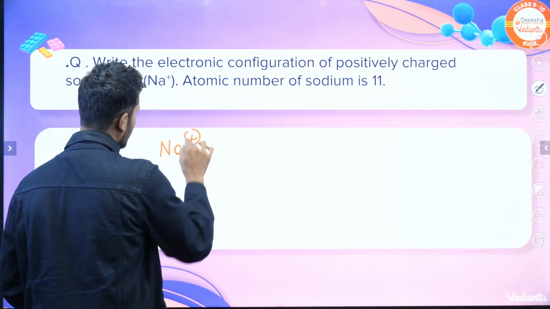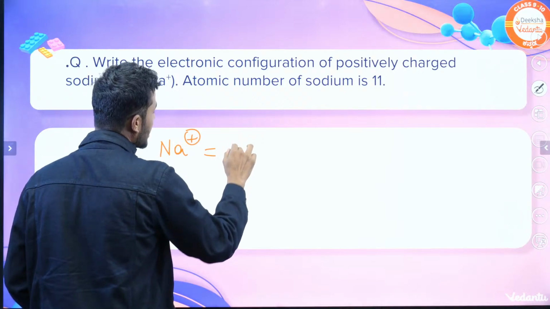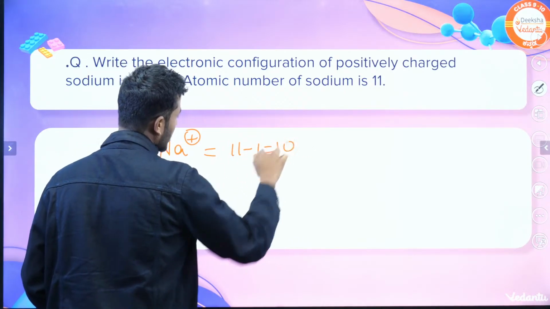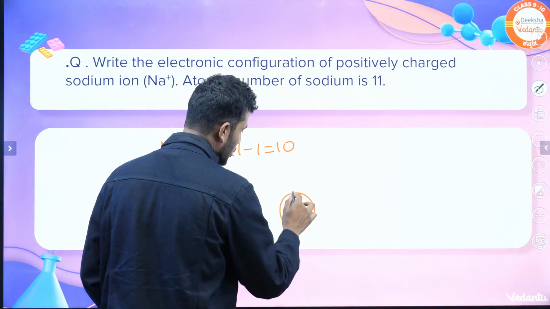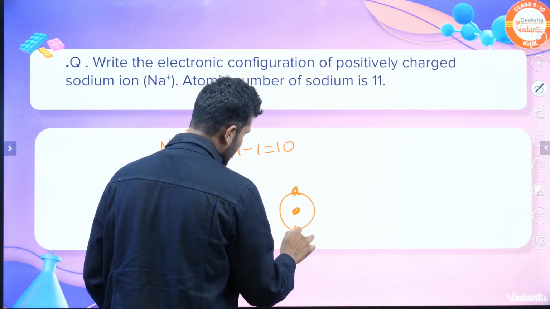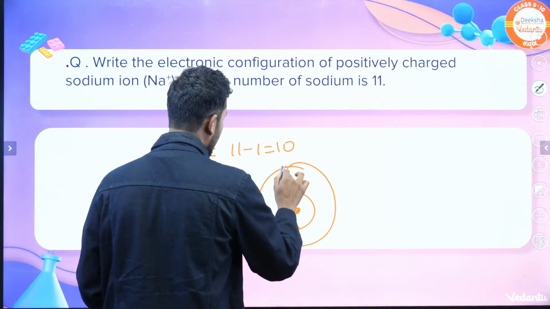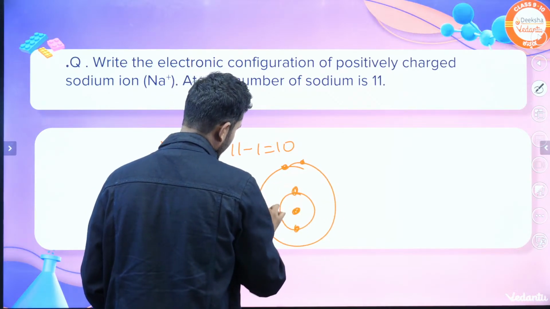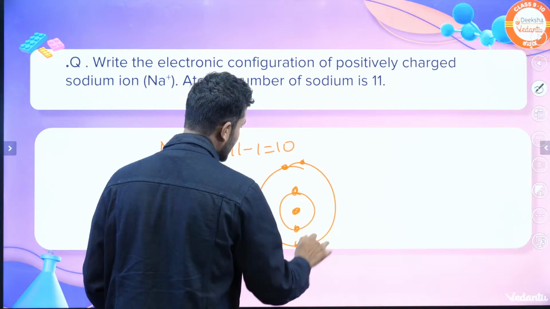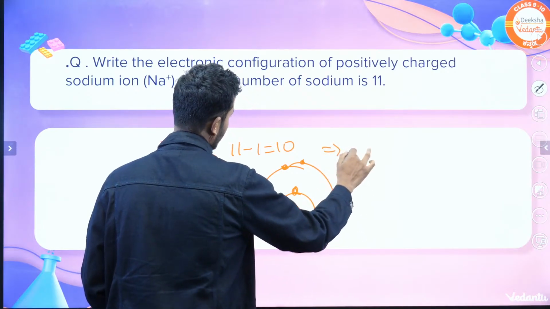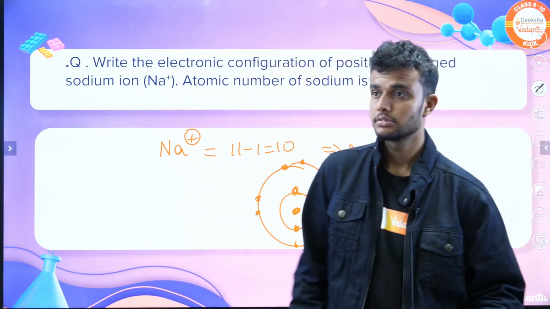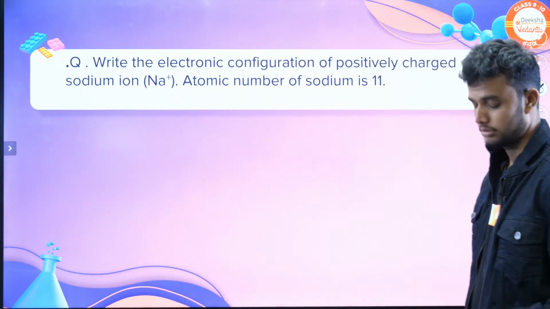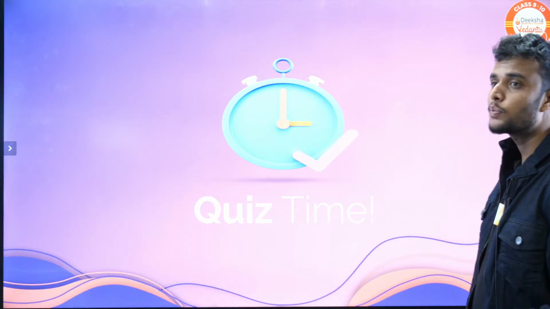Sodium ion is nothing but, from 11 electrons, 1 electron is removed. So totally 10 electrons. It fills 2 electrons in the K shell and 8 electrons in the L shell. Its electronic configuration is 2, 8. Understood? Next, move on to the quiz time, students.